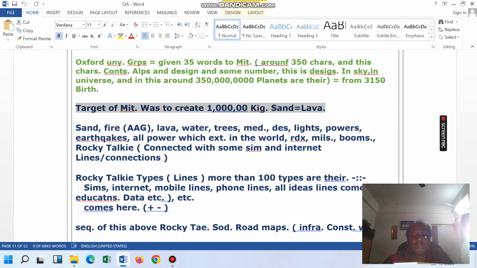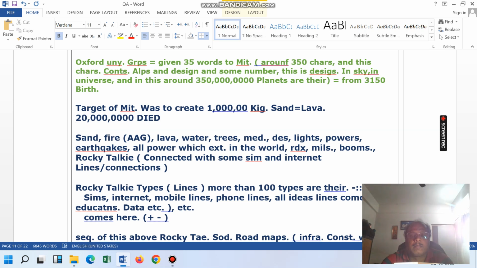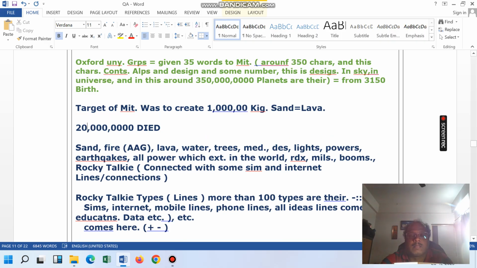For example, in the First World War, 20 crore people died. So these 20 crore people were converted into human clones.